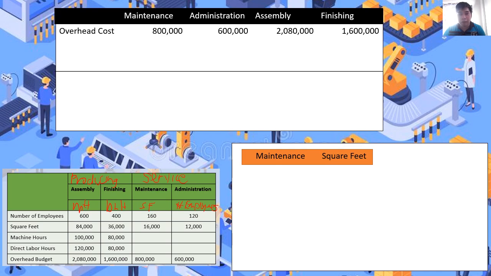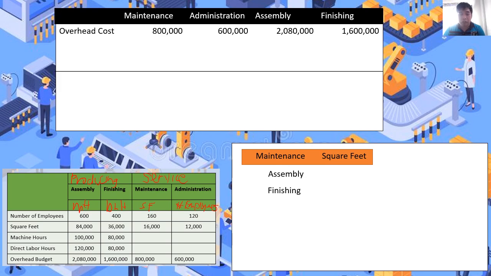So kukuhain nyo lang po, ano ba yung papasahang department ni maintenance? So sabi dyan, ang papasahan lang naman niya ay yung dalawang producing department, which is si assembly at finishing. So therefore, tingnan nyo po yung square feet na applicable for the assembly and finishing kasi ayun yung gagawin nating cost driver para mailipat natin yung estimated cost ng maintenance dun sa ating 2 producing departments. So sabi daw dyan, si assembly, meron daw siyang square feet na 84,000, while si finishing meron tayong 36,000. So dahil dalawa lang naman sila yung papasahan mo, i-ignore na po natin yung square feet na applicable kay maintenance tsaka kay administration.